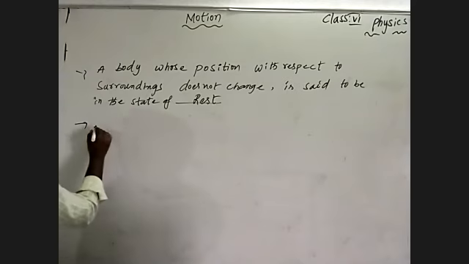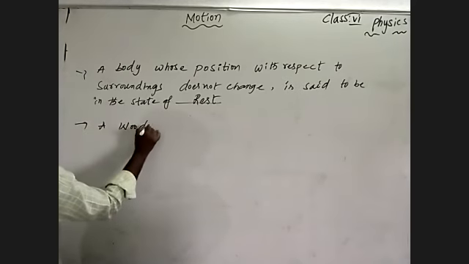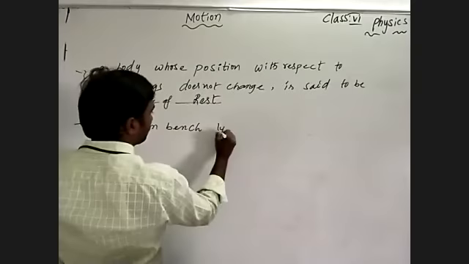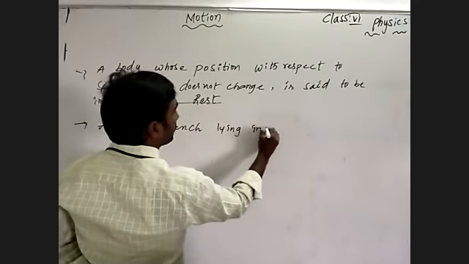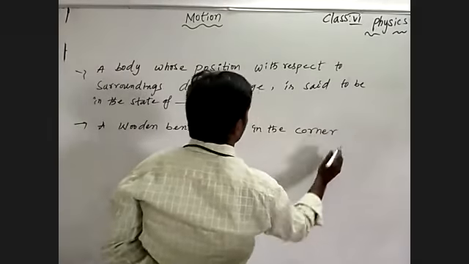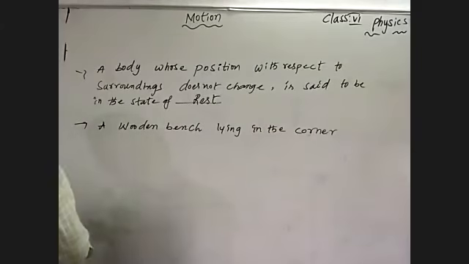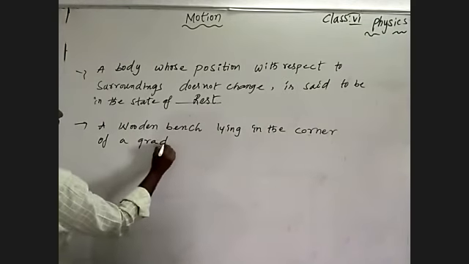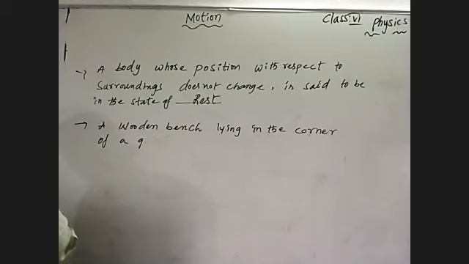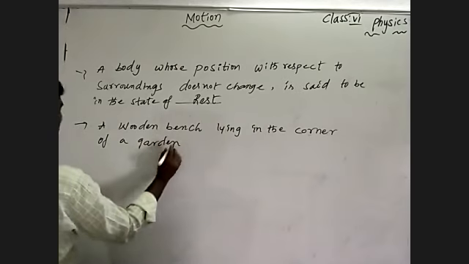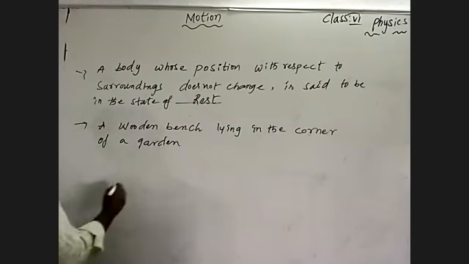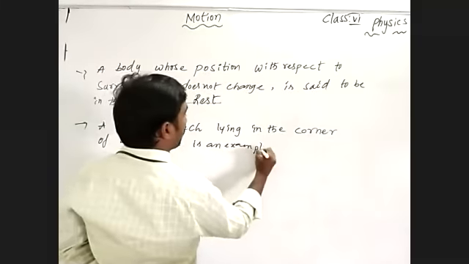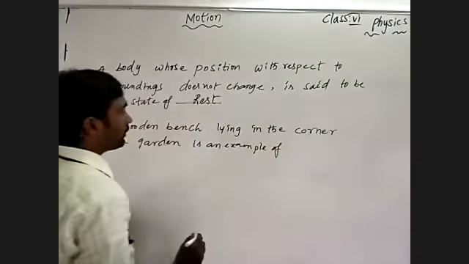A wooden bench lying in the corner of a garden is an example of what? What can we say is the answer for that?